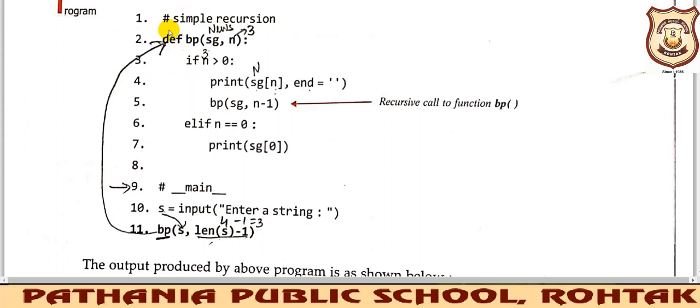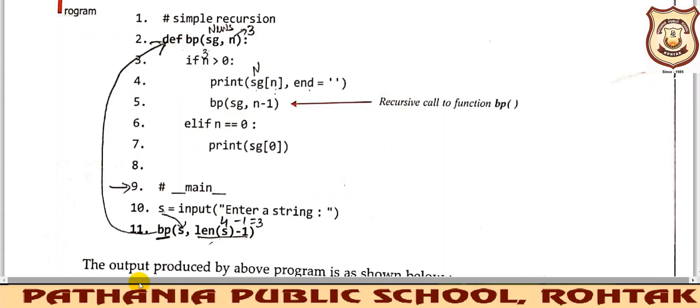Okay, so initially the program execution will start from here. This is a comment, it will not be read out, it will be ignored, right? So this second line will come into execution. This is a function definition. Name of the function is BP, and def is used to define the function, and we know a function definition body is read only when the function call is there, until and unless we get a function call.